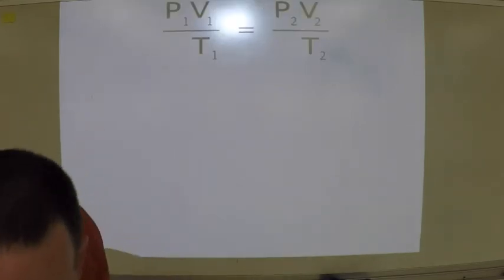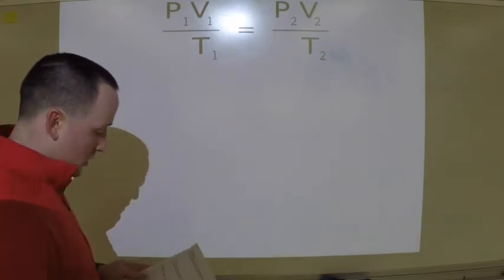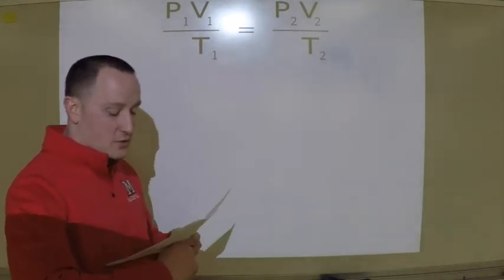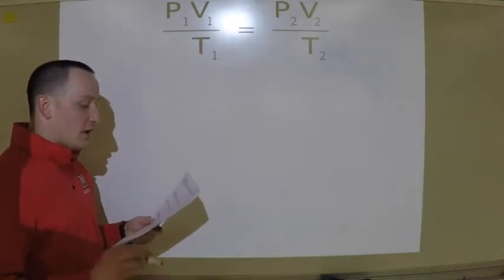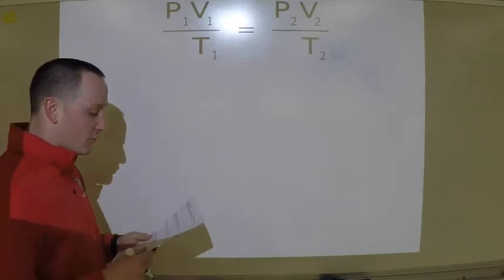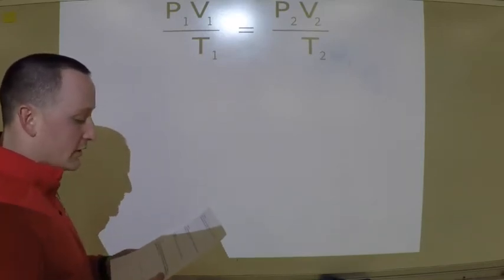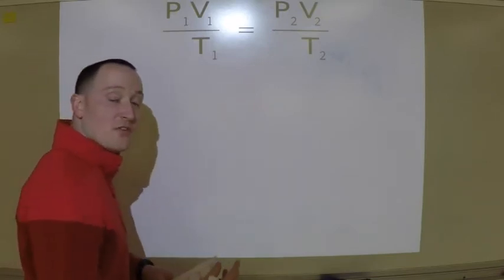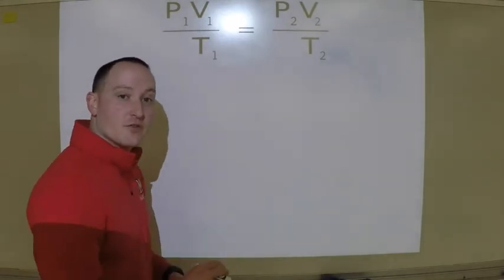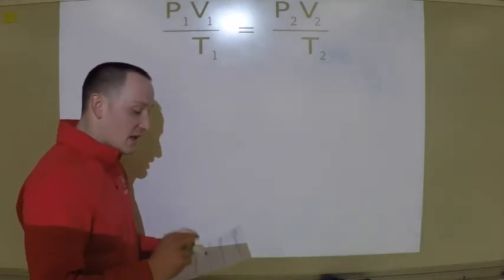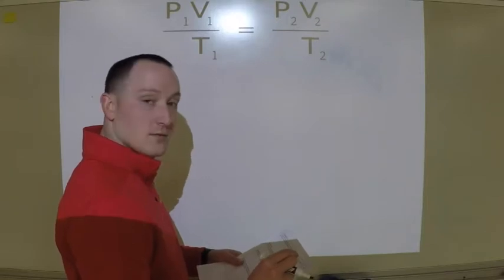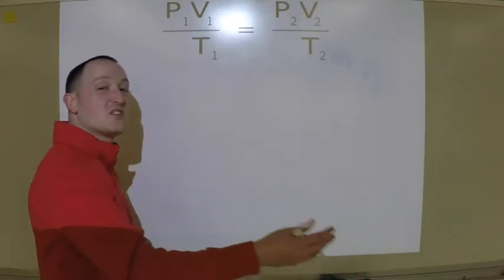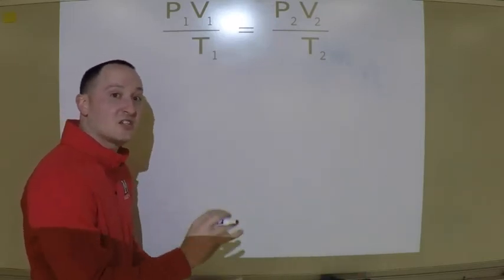Okay, so let's work through this problem. It says, what is the volume occupied by a gas at 2 atmospheres and 200 Kelvin if the container originally had 2.5 moles of gas with a volume of 300 liters at 0.25 atmospheres and 400 Kelvin. What's weird about this problem is they give you the final stuff first, because it says if a container originally had this many moles, this volume, this pressure, this temperature. So the stuff at the end of our problem is actually our initial stuff.